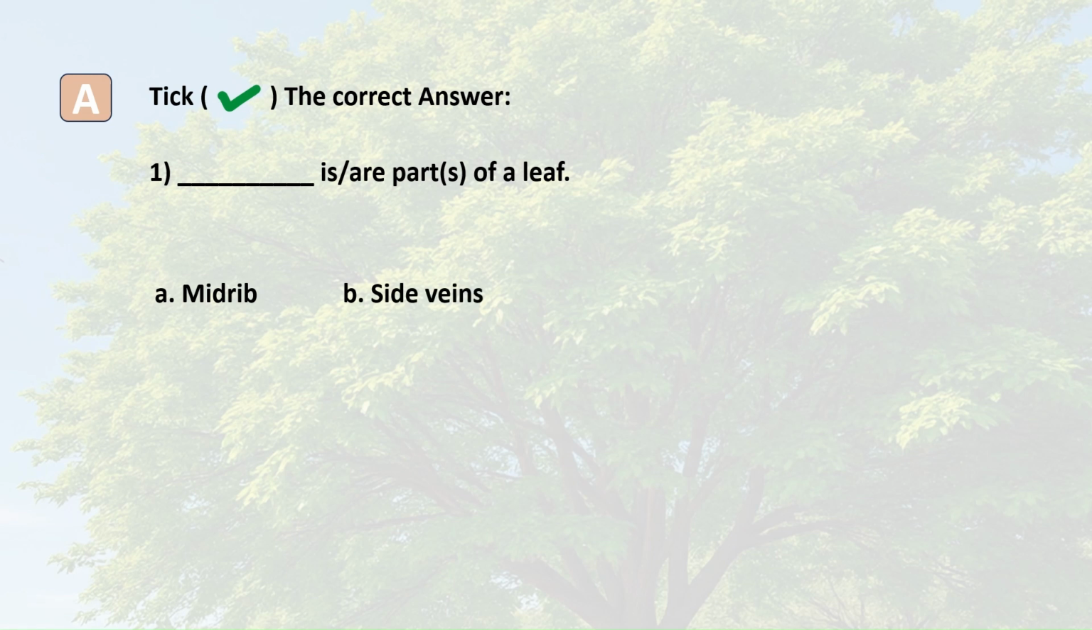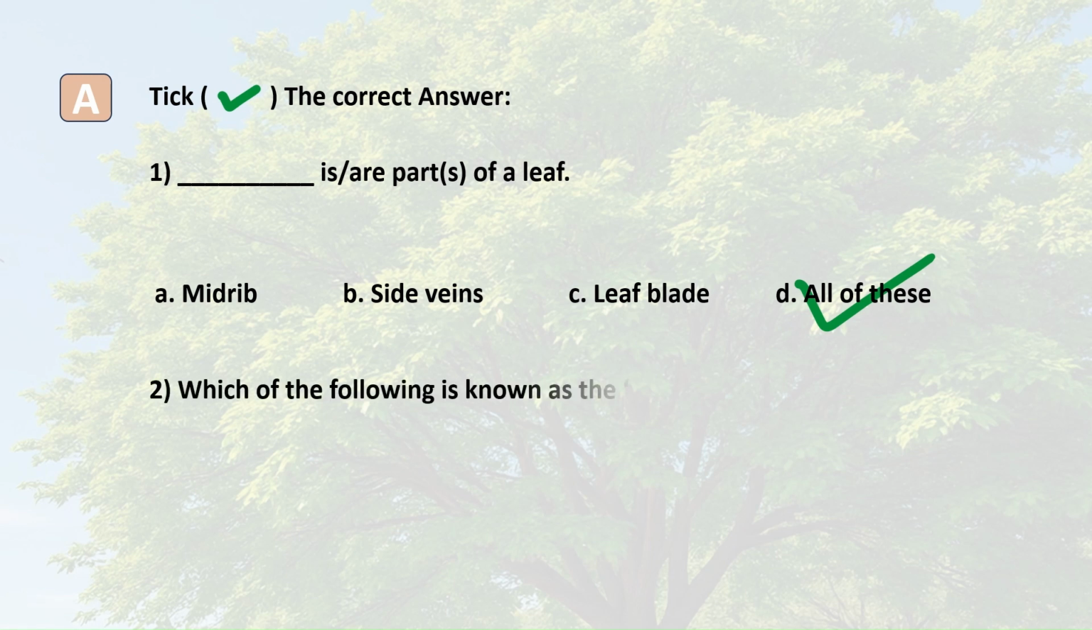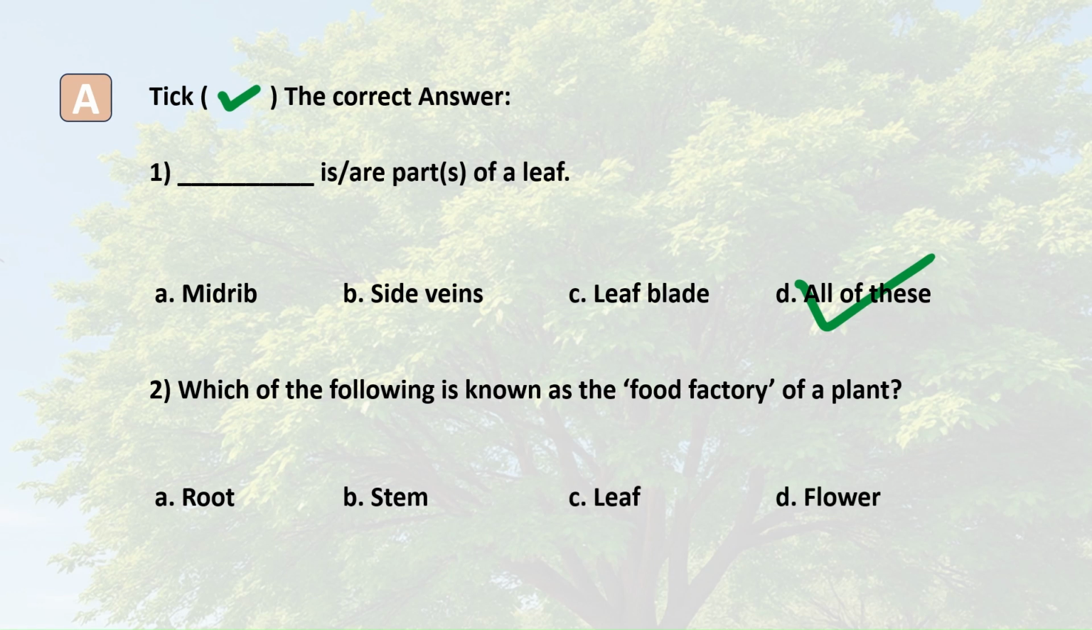A. Tick the correct answer. 1. Dash are parts of a leaf. A. Midrib. B. Side veins. C. Leaf blade. D. All of these. The correct answer is D. All of these. 2. Which of the following is known as the food factory of a plant? A. Root. B. Stem. C. Leaf. D. Flower. The correct answer is C.